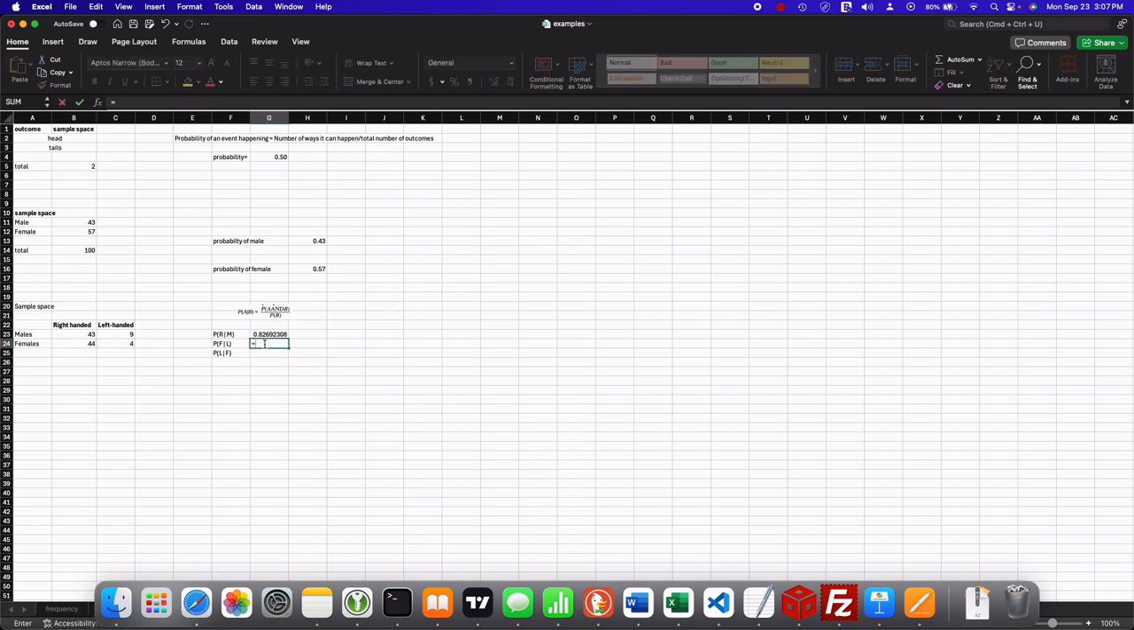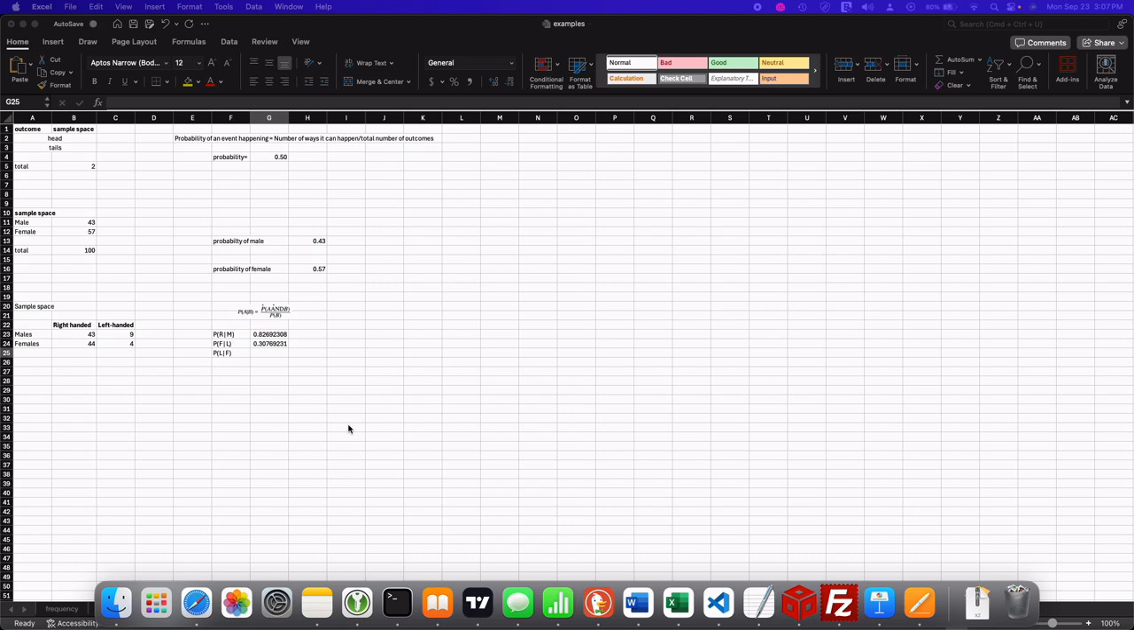So I'm gonna put 4, and then B. What is the probability of B? Left-handed. What is the probability of left-handed? 9 plus 4. That is the probability of left-handed. I'm gonna sum this to 9 plus 4. And there you go. That is the probability of female given that is left-handed.